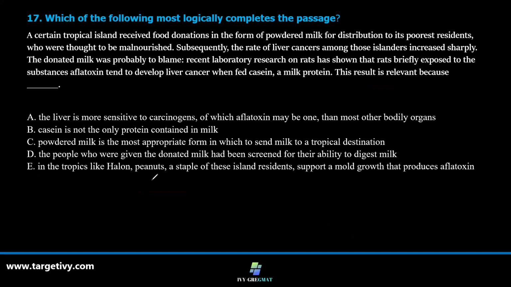Recent laboratory research on rats has shown that rats briefly exposed to the substance aflatoxin tend to develop liver cancer when fed with casein, a milk protein. The result is relevant because something has happened on an island. People are fed with powdered milk, which is distributed. Subsequently, the rate of liver cancer went up sharply.